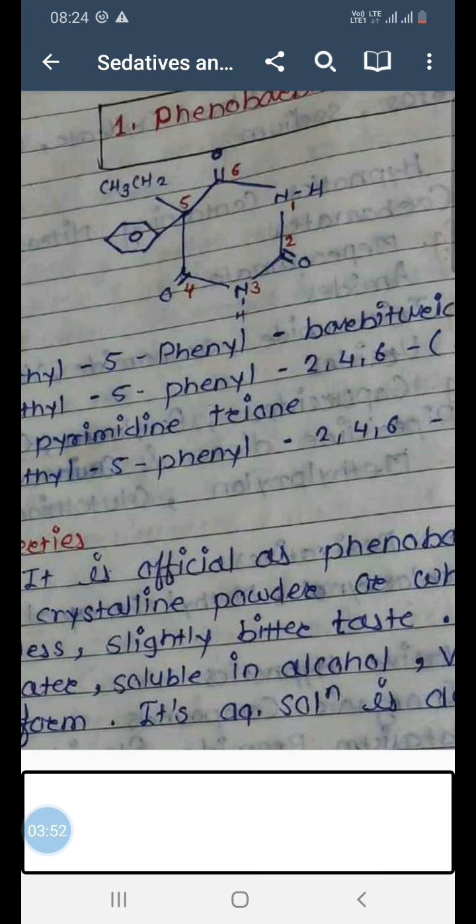Now all the barbituric acid derivatives will generally have substitution at position 5. You can refer to them as R and R dash. So in case of phenobarbital, R is suppose ethyl and R dash is phenyl. Rest everything is same as in case of barbituric acid, and same will be the case with all barbituric acid derivatives. They will generally have substitution at position 5.